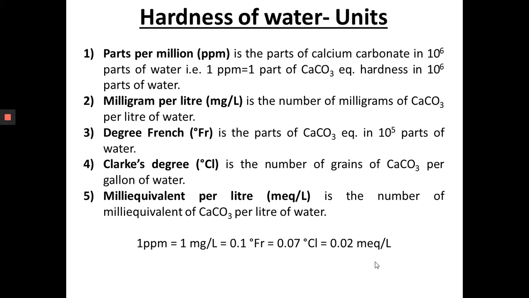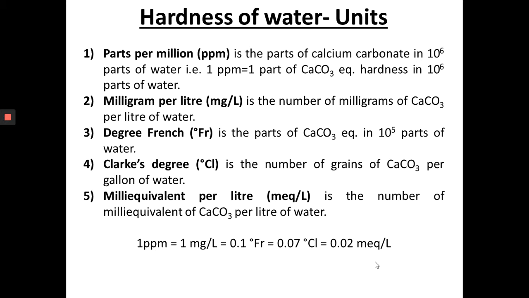So what is the relation between these units? 1 ppm is equivalent to 1 milligram per liter, which is equivalent to 0.1 degree French, which is equivalent to 0.07 degree Clark, which is equivalent to 0.02 milliequivalent per liter.